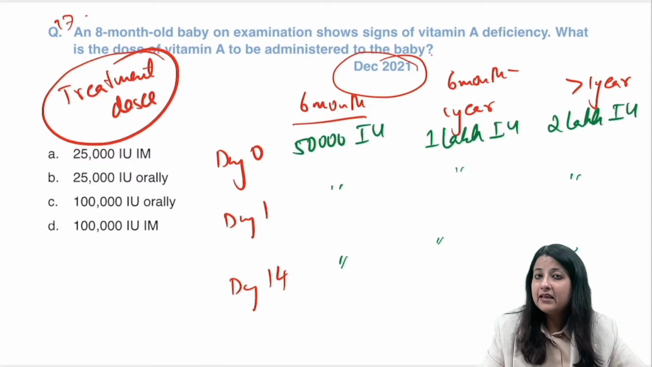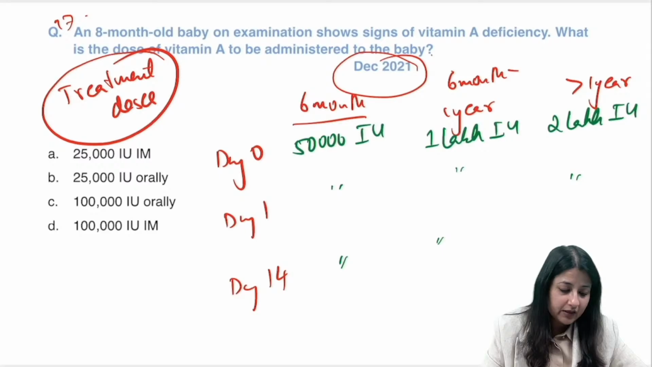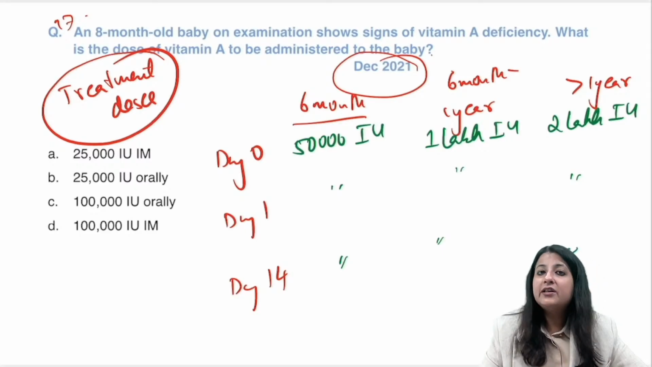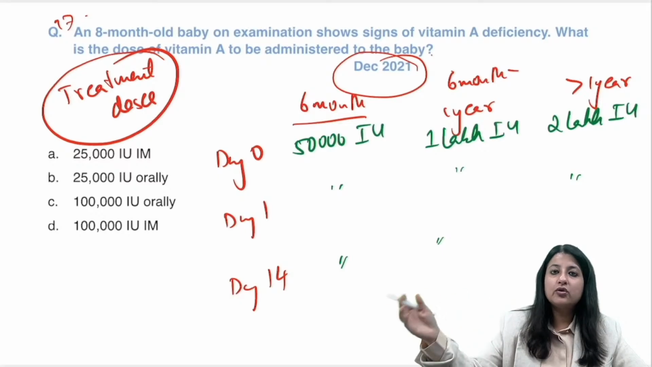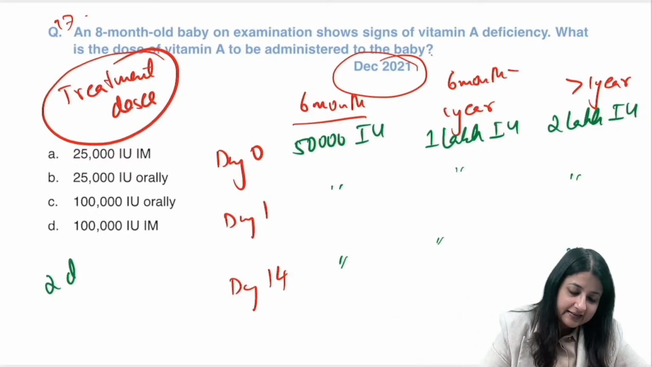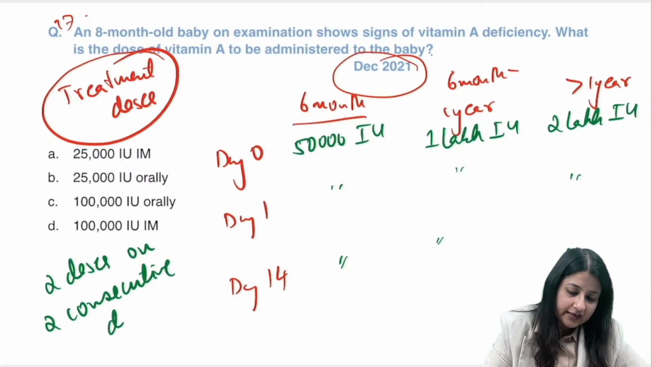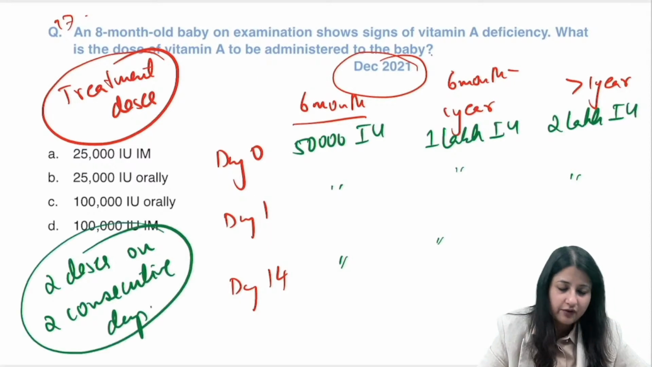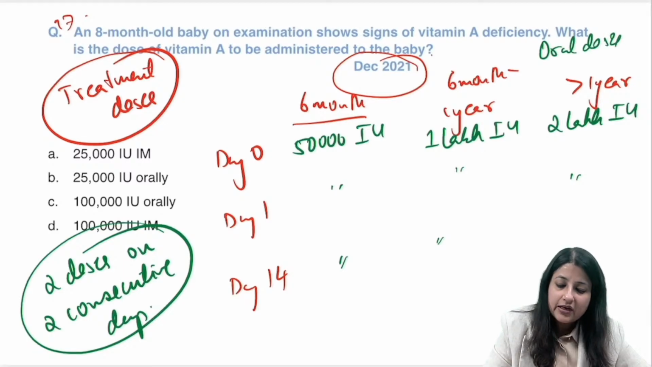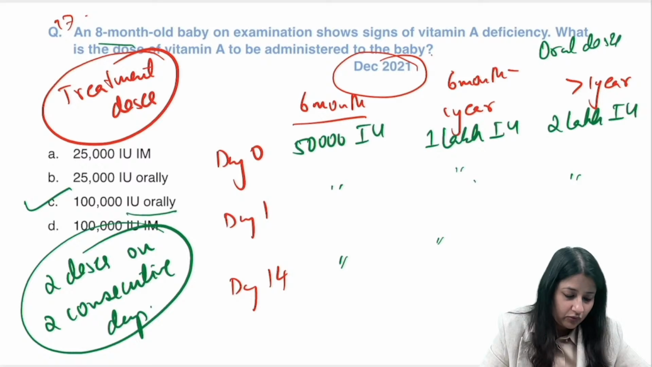Now remember one thing, you could also say that in vitamin A deficiency, we are giving 2 doses on 2 consecutive days. Yes, all right, 2 doses on 2 consecutive days, that's also a correct way of saying. And remember all these are oral doses. ठीक है, यहाँ पे कितने महीने का? 8 महीने का है, तो 1 lakh international unit orally.